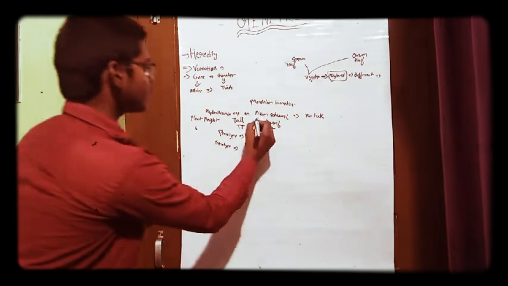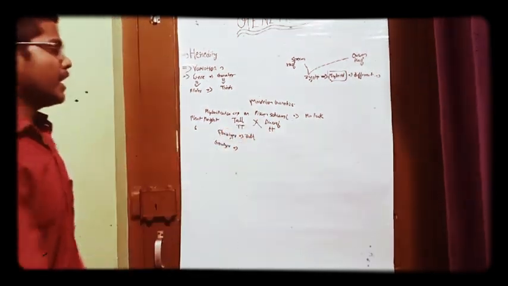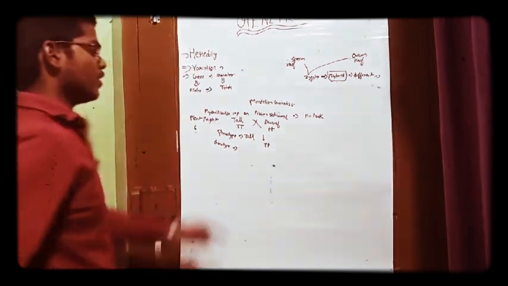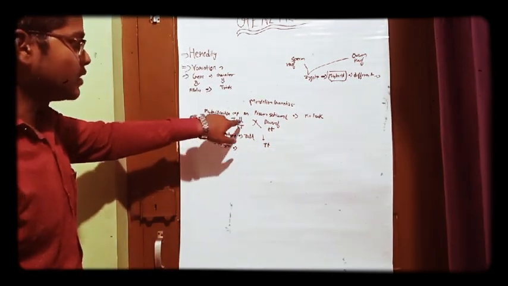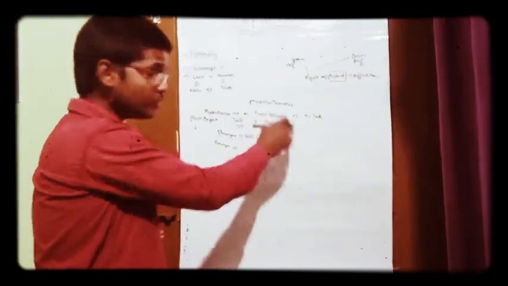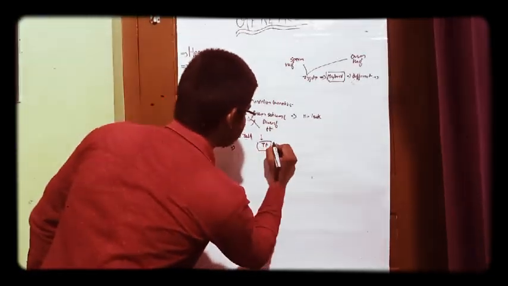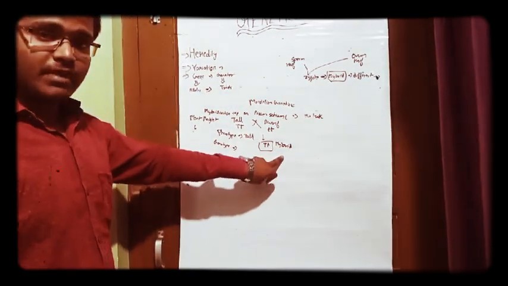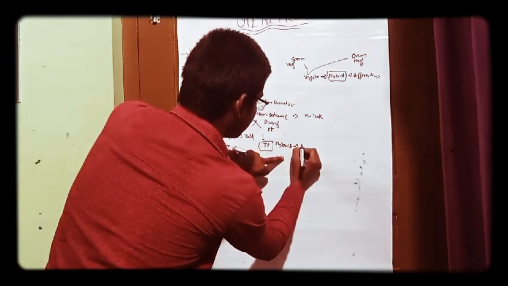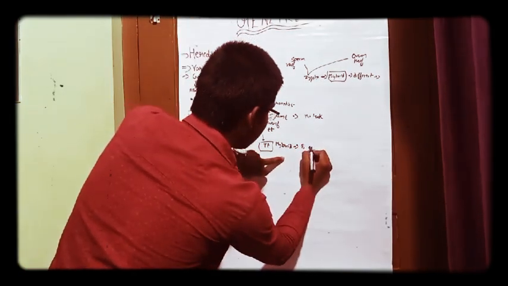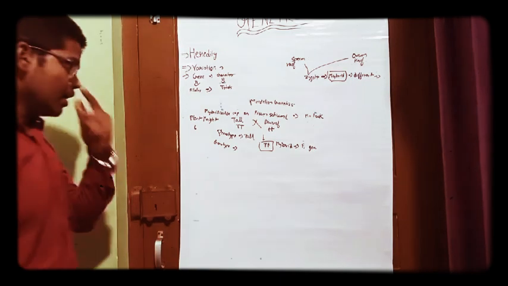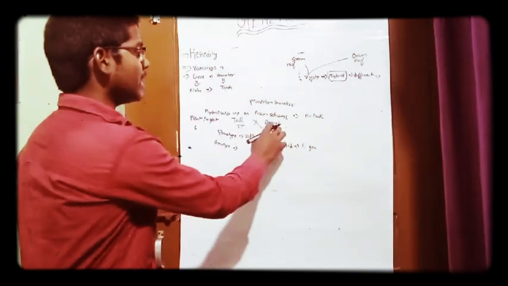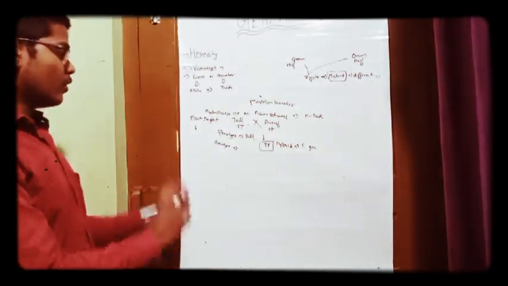Now when we cross these two parent generation plants, we get a hybrid, and the hybrid would be capital T and small t, because half of the allele it will get from the tall plant and half of the allele from the dwarf plant. So basically it will be called a hybrid, and this hybrid is formed in the F1 generation. F1 generation is called the first generation where hybrid is formed. The genotype of the tall plant is capital T, capital T, and the dwarf plant is small t, small t. Now we have known phenotype and genotype.